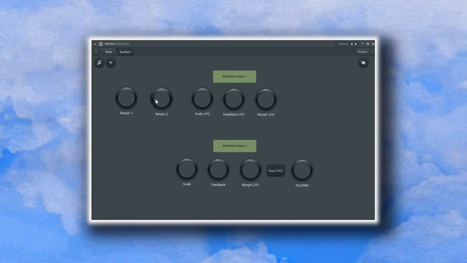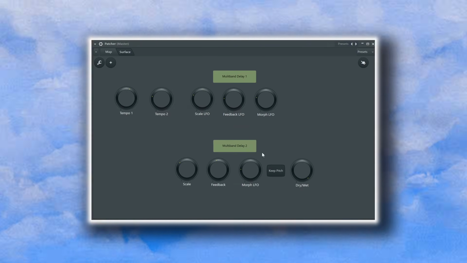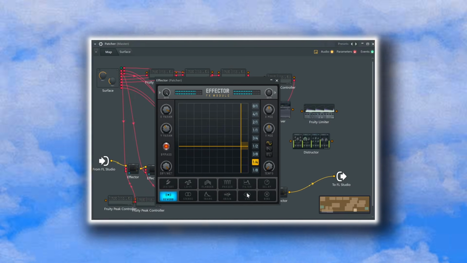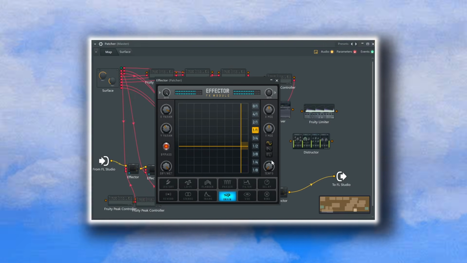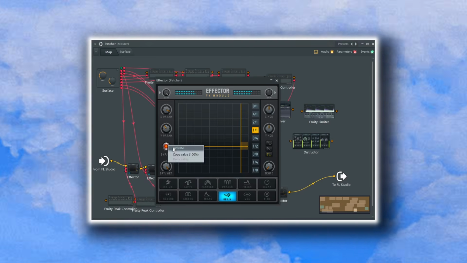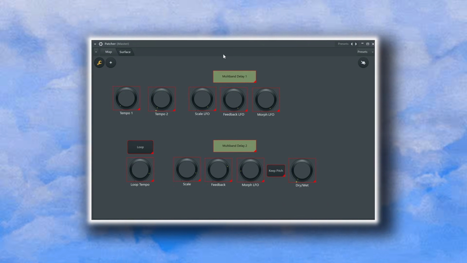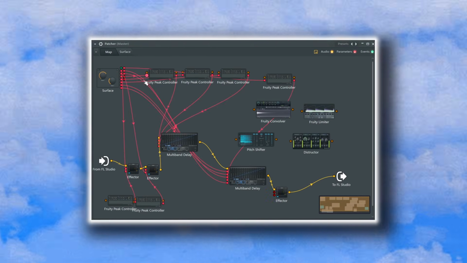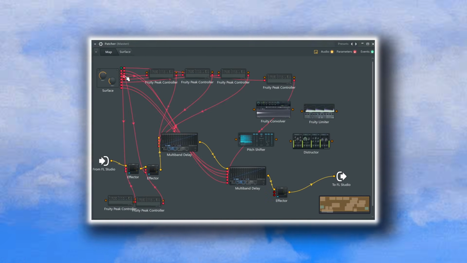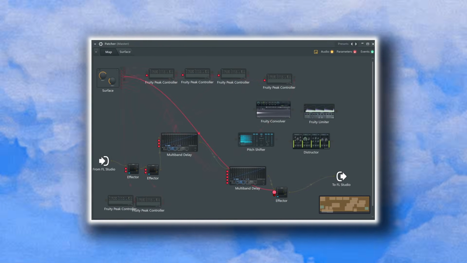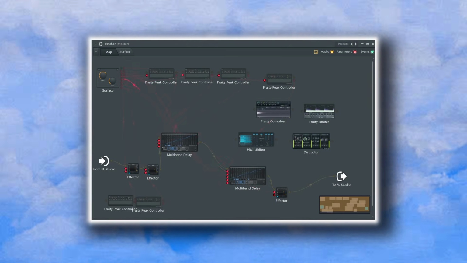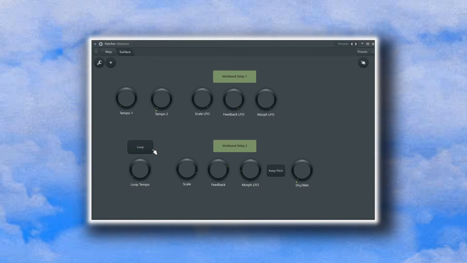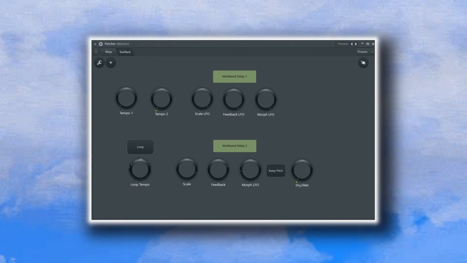The next functionality that will come in handy is an option to loop the signal. Let's connect the multi-band delay to an Effector unit and set it to grain 1 by 1, square shape, and activate the bypass and tempo parameters. In the Surface tab, create a button titled Loop and a knob to control the tempo of the loop. Now we can loop short instances of the signal coming through the chain and change its speed.